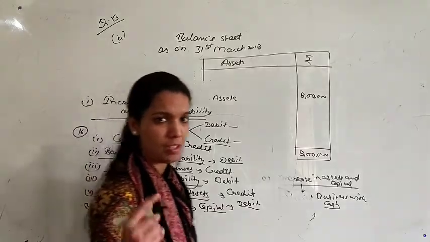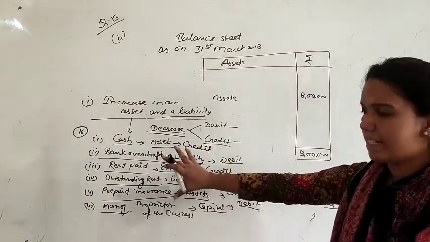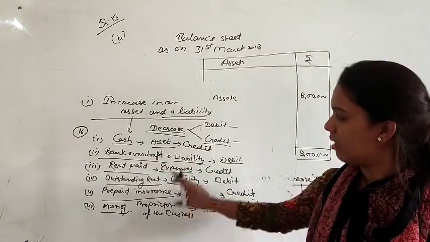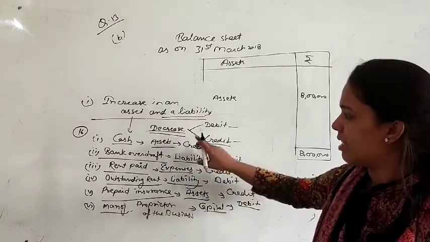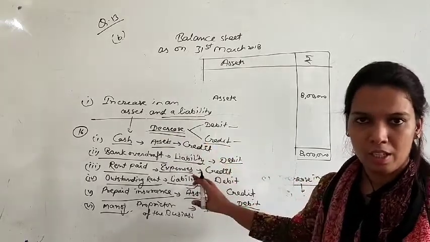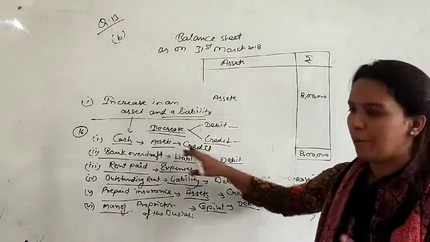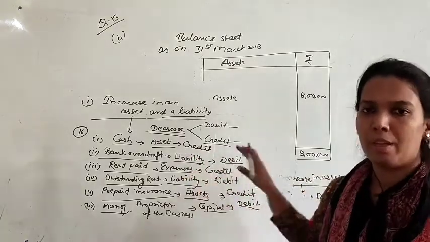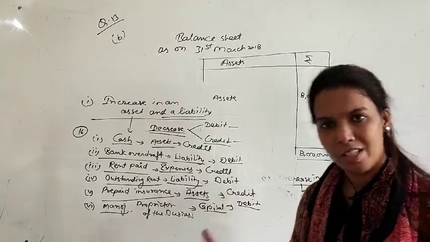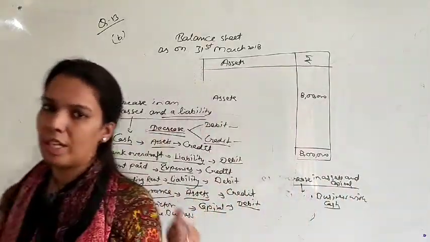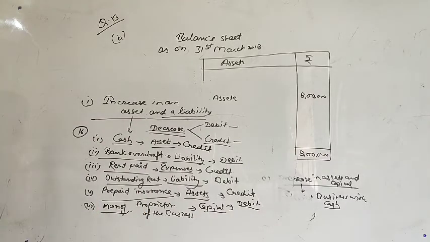Question number 15 is just opposite to this question. In that question, all the assets, liabilities, expenses and incomes are increasing in place of decreasing. So whatever is increasing will be in the normal way: assets will be debited, liabilities will be credited, expenses will be debited, incomes will be credited. This will be the way in the case of increasing.